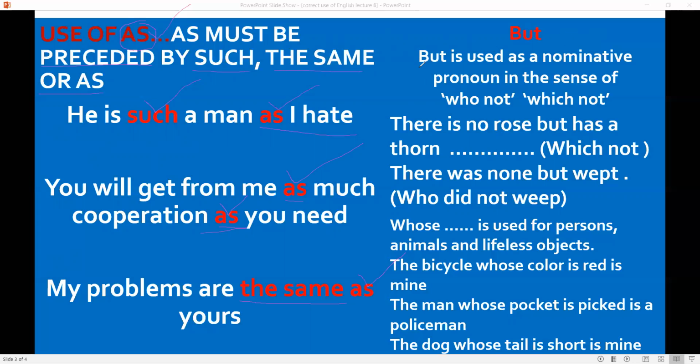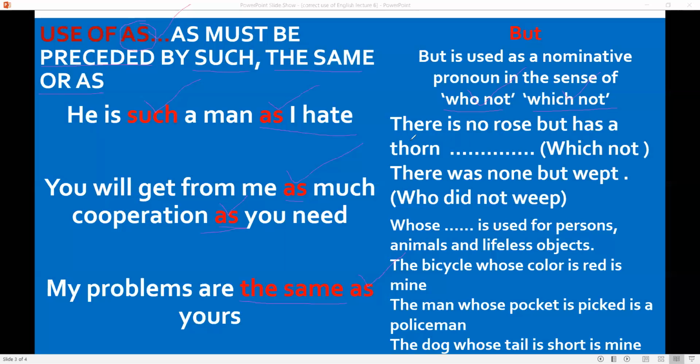But is used as a nominative pronoun in the sense of who not and which not. The one usage is that but is used to tell the cause of something, to stop something and tell him the reason. But here are two other usages, who not, which not.